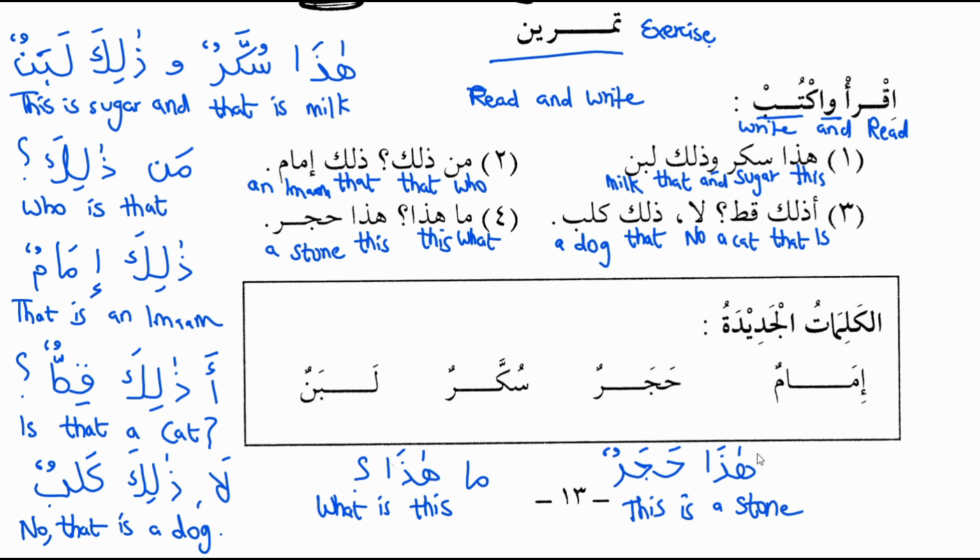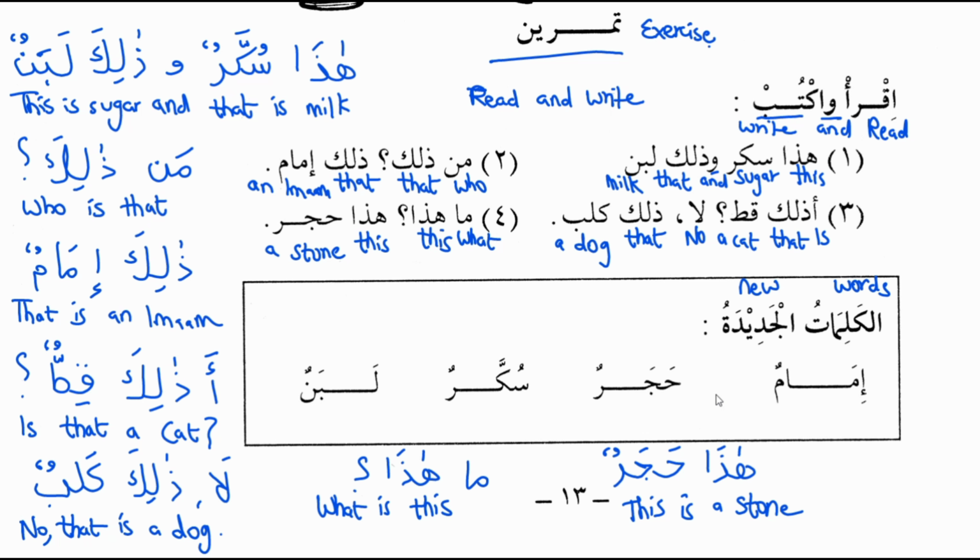Okay. Now next here it is written al kalimatul jadidatu. Kalimat means words and jadidatu means new. So the translation is new words. These are the new words that we have learned in lesson number 2.